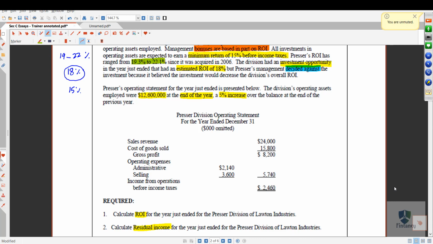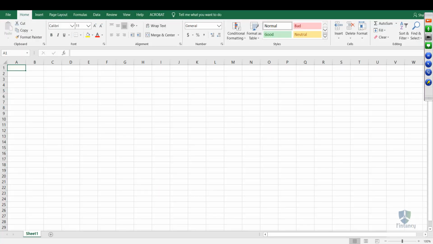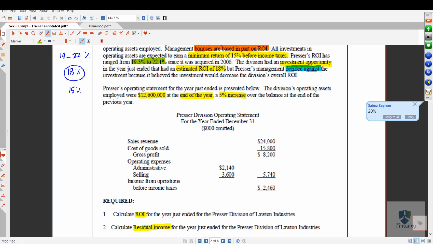Yes, my friends. So, the calculation for return on investment and residual income, right? I have received some answers also. It's good that you people have solved it. So, let's see if your answers are correct or not.